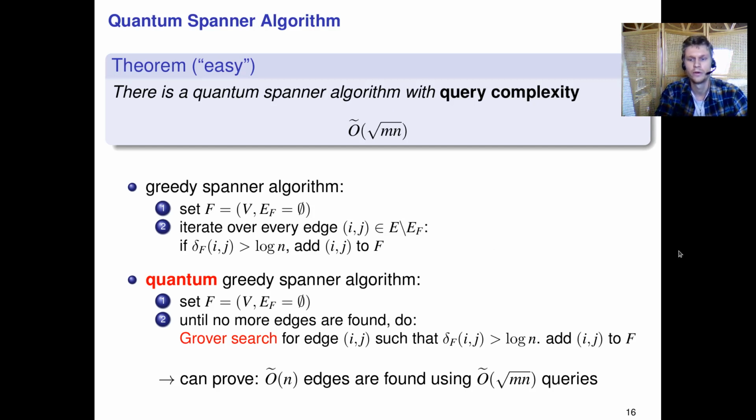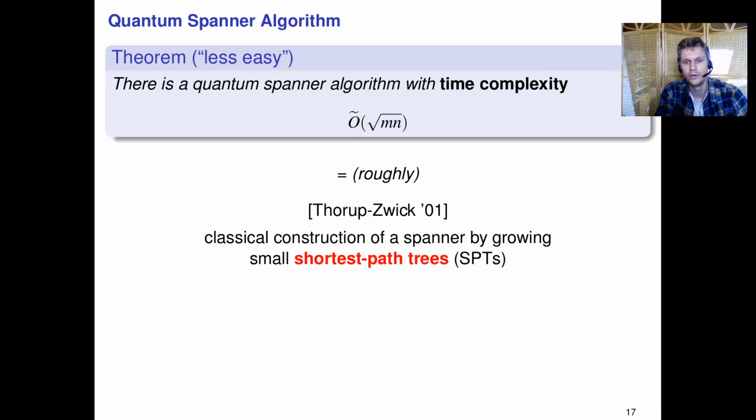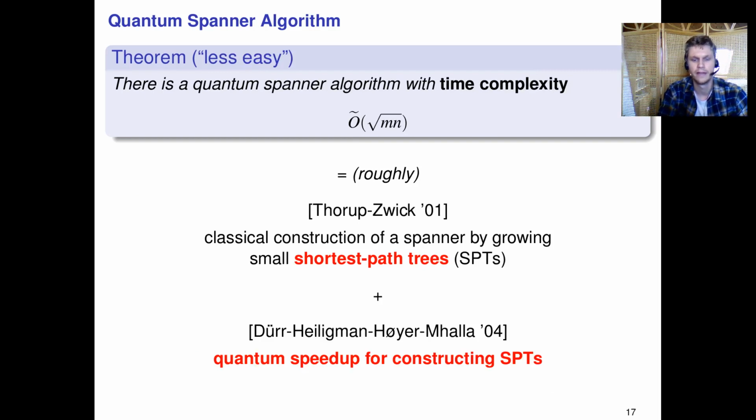In this paper we want to also prove results on the time complexity, and so we take a bit of a less easy route. What we do is we very roughly combine a spanner algorithm by Thorup and Zwick, which builds on shortest path trees, with a quantum algorithm for constructing shortest path trees by Dürr, Heiligman, Høyer, and Mhalla.